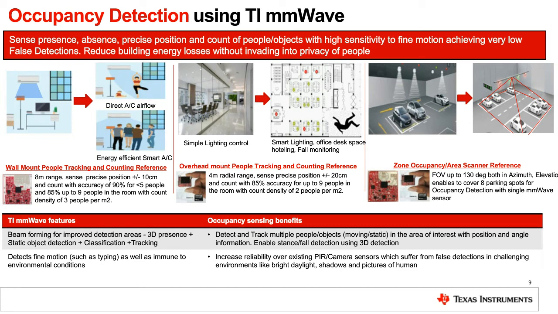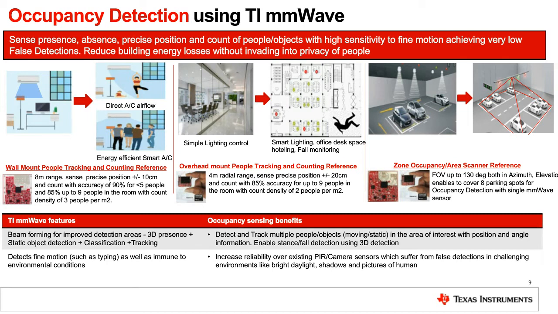On the right-hand side, you can see the traditional ultrasonic sensor, which today is used to detect one car in one parking space. It could be replaced with one radar sensor, which could be used to detect multiple cars. So there is also this additional cost benefit for our end customers, along with accuracy.